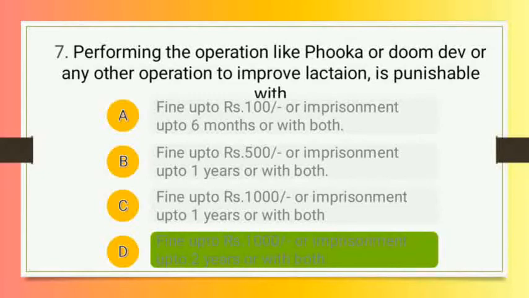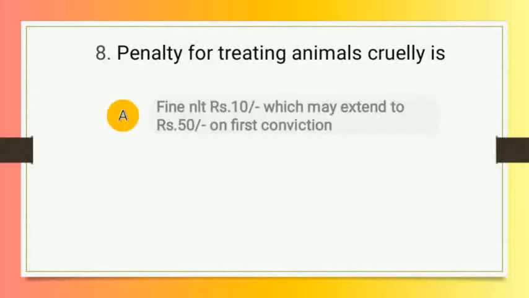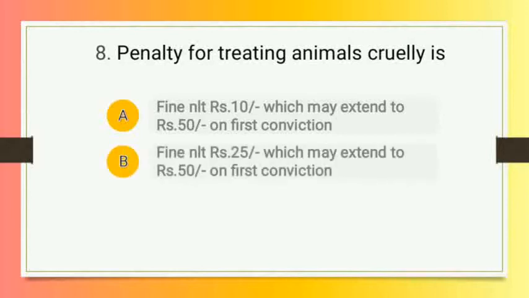Now moving to question number 8. Question number 8 is, penalty for treating animals cruelly is, and the options are A, fine not less than rupees 10 which may extend to rupees 50 on first conviction. Option number B, fine not less than rupees 25 which may extend to rupees 50 on first conviction.